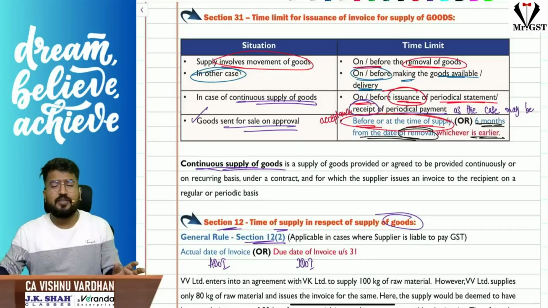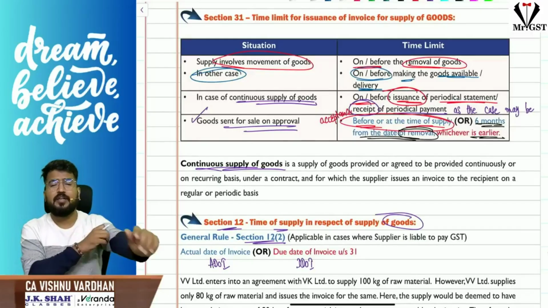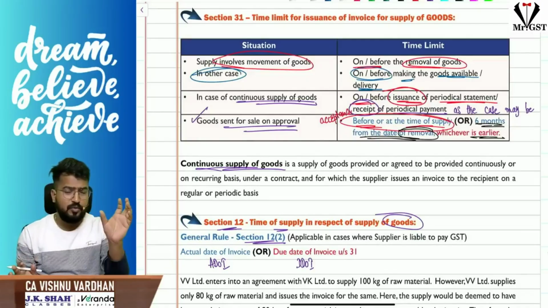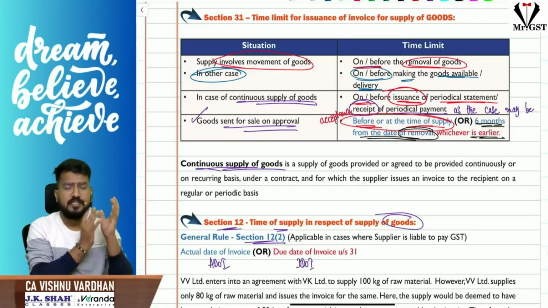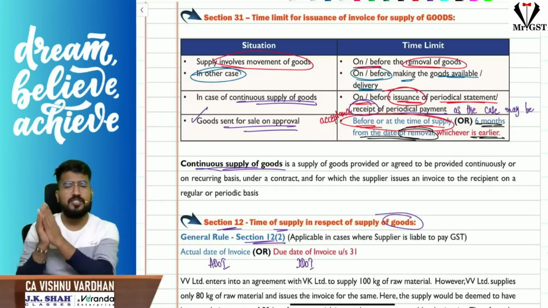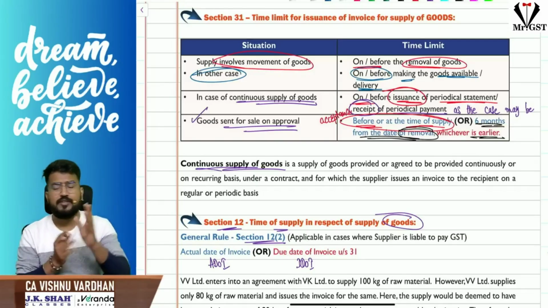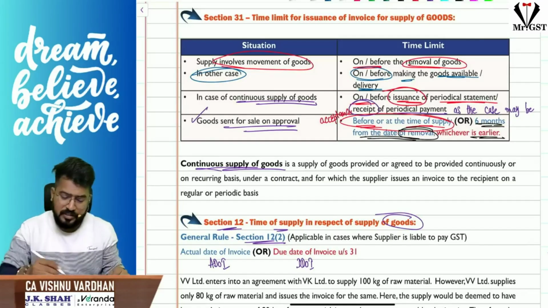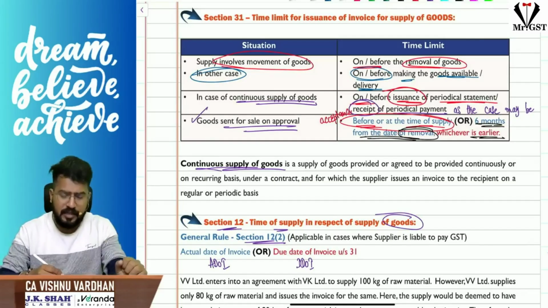Coming to section 31, time limit to raise tax invoice. We are dividing that into two parts, goods and services. First, we'll discuss the time limit to raise tax invoice for goods as per section 31, and then we'll go with section 12, time of supply for goods. So as per section 31, time limit to raise tax invoice for goods, there are 3 situations here. First thing is, we should check, actually speaking, 4 situations.